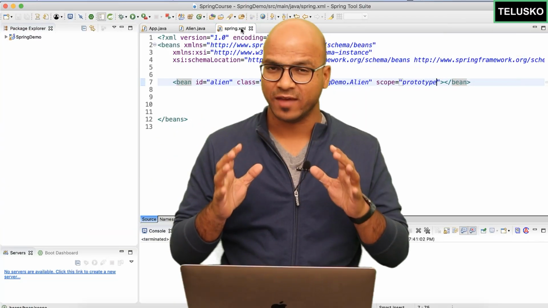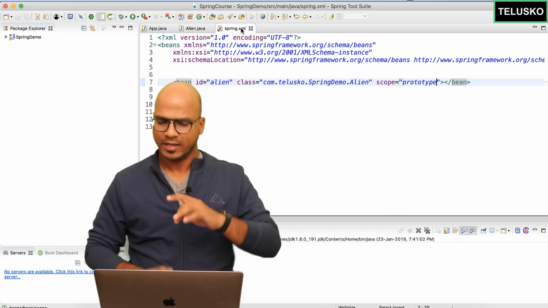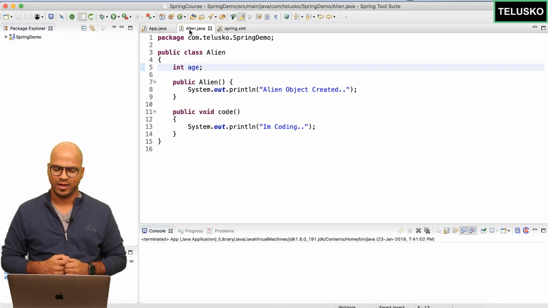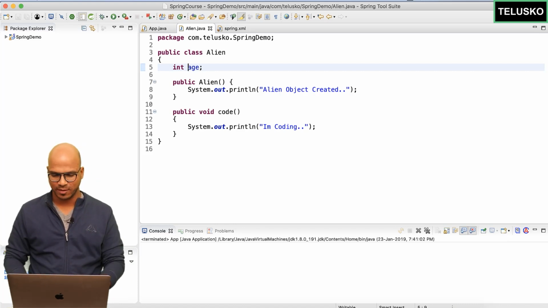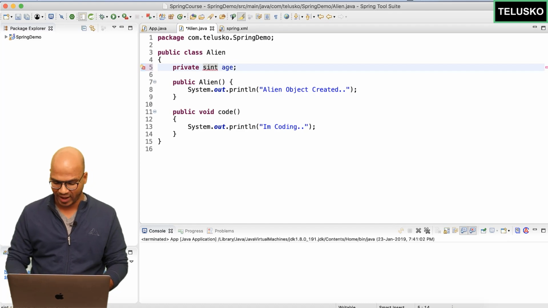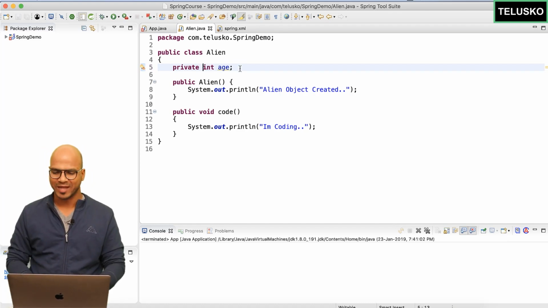So in the last video, we saw the scope in Spring, right? We have singleton and we have prototype. Now let's go back to our alien and you can see we have one variable here which is age. Now logically, this age variable should be a private variable, right? That's what we do. We have to make sure that all our variables are private. In order to access these variables, what we need is getters and setters, right? And we don't have them here.